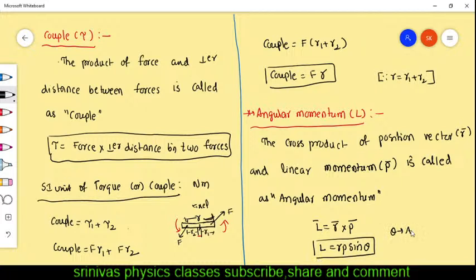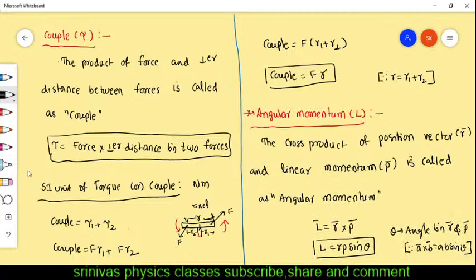Theta is the angle between R bar and P bar. Okay, we know the formula, that is A bar cross B bar is equal to AB sin theta, the vector product. In the previous topic we discussed.